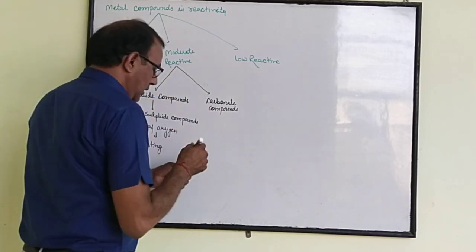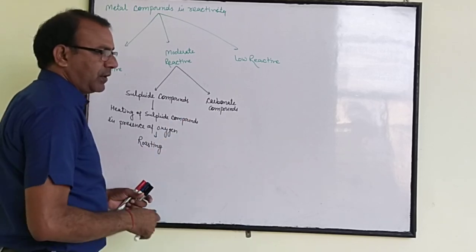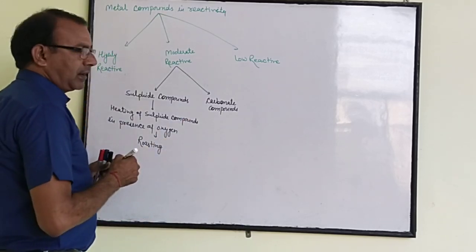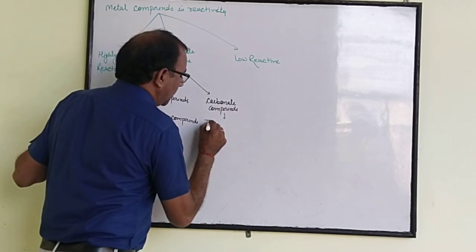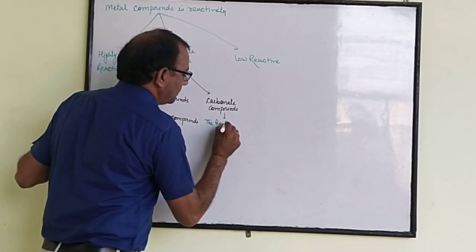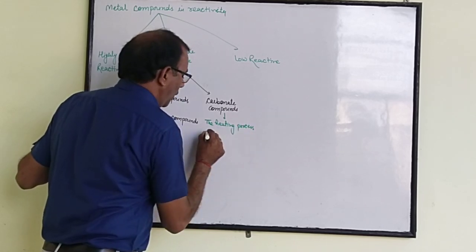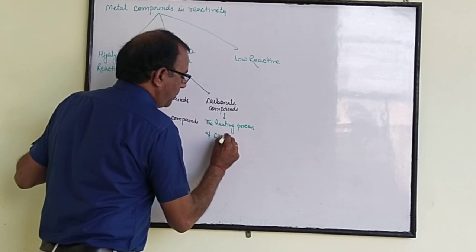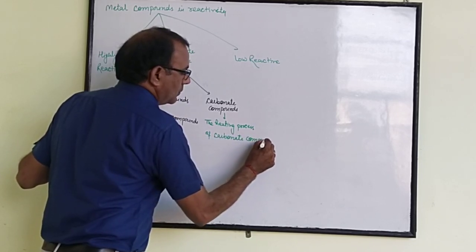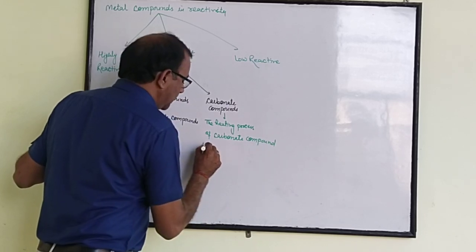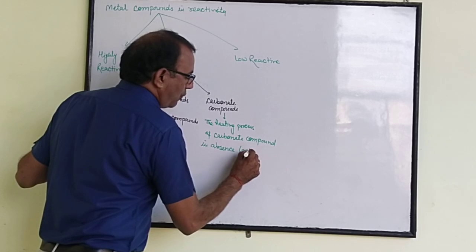And the second one is carbonate compound. How can we convert carbonate compounds into metal oxide? This is the heating process of carbonate compound in absence, or we can say lack of oxygen.